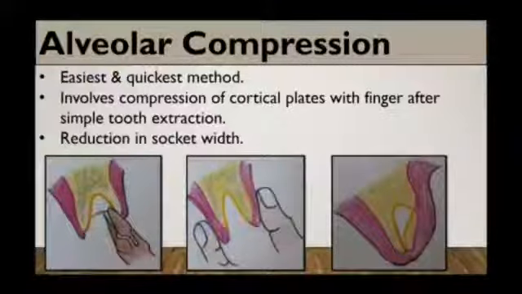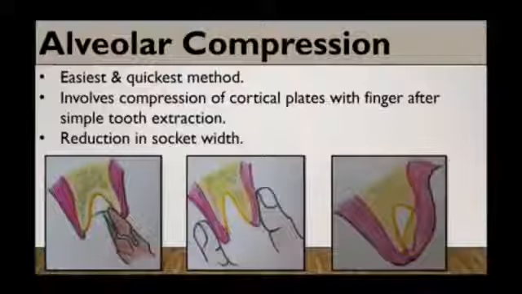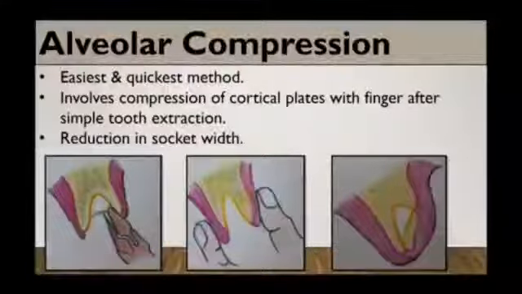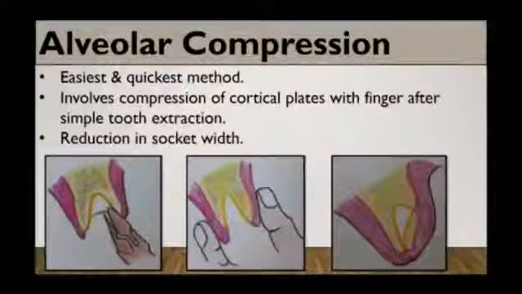As we discussed before, the types of alveoloplasty. First is alveolar compression. Alveolar compression is the easiest and quickest method. It is the simplest form of alveoloplasty, which involves compression of the cortical plate with the index finger and thumb after simple tooth extraction, which causes reduction in socket width and promotes the healing process.